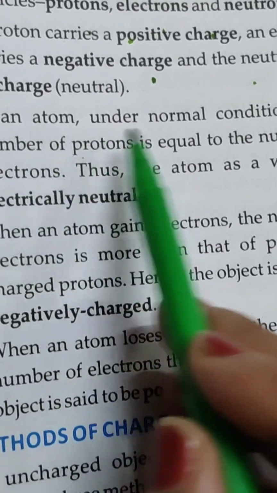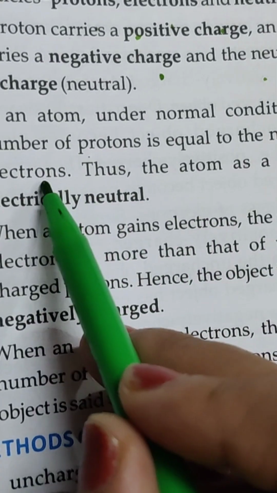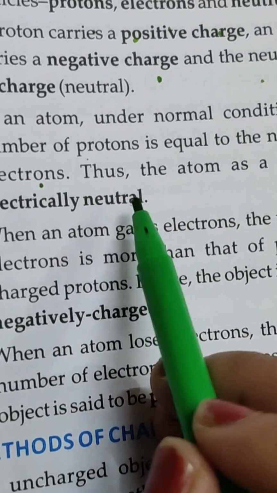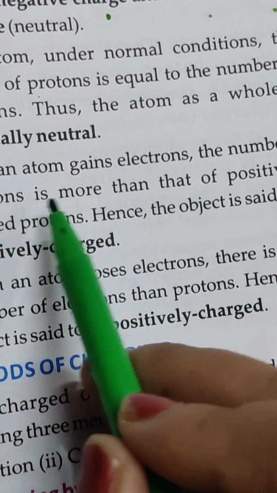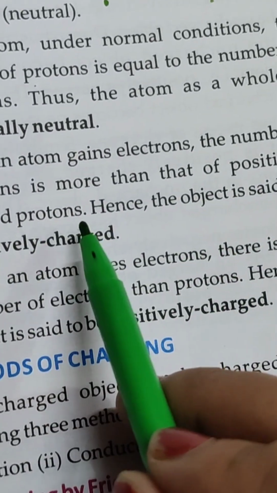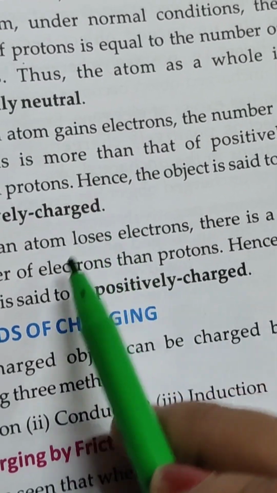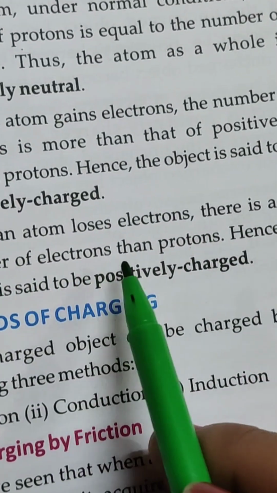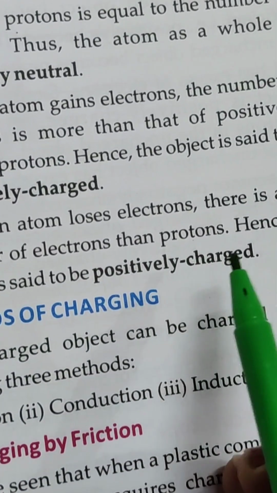In an atom, under normal conditions, the number of protons is equal to the number of electrons. Thus, the atom as a whole is electrically neutral. When an atom gains electrons, the number of electrons is more than that of positively charged protons. Hence, the object is said to be negatively charged. When an atom loses electrons, there is a lesser number of electrons than protons. Hence, the object is said to be positively charged.